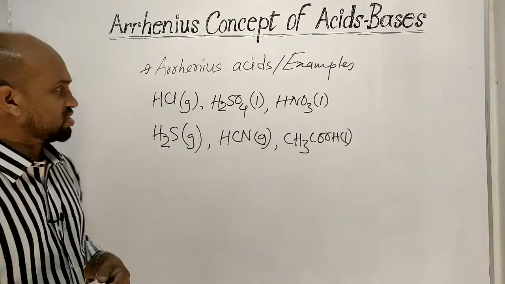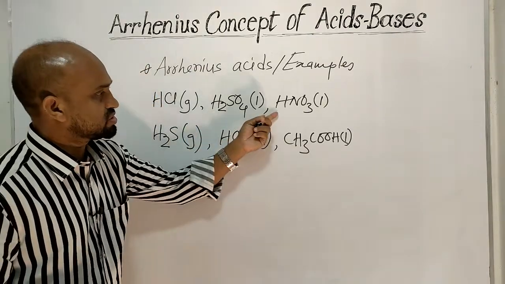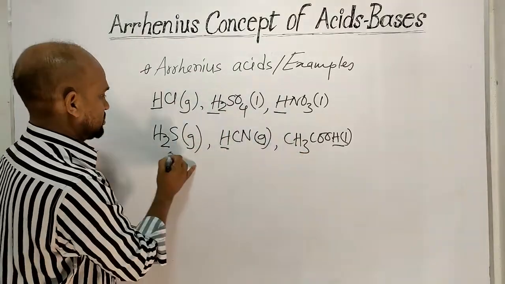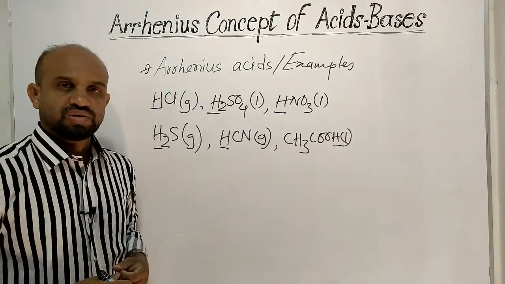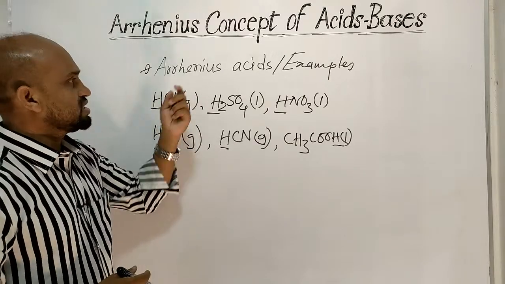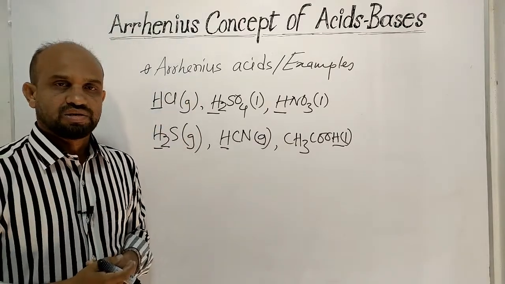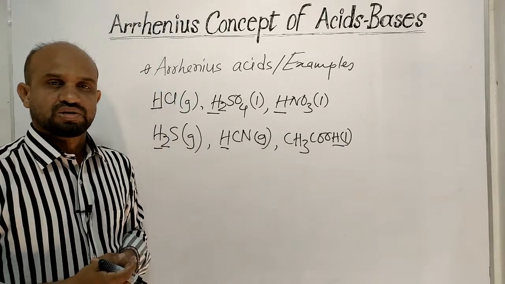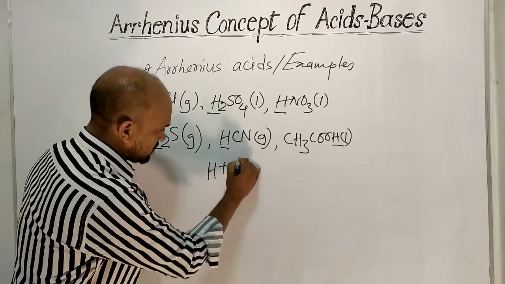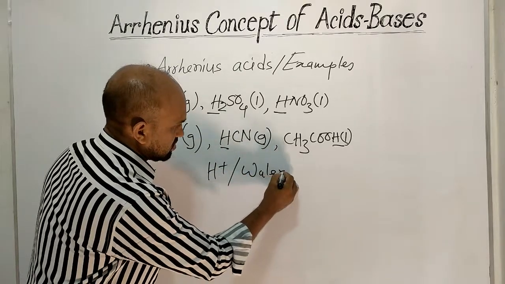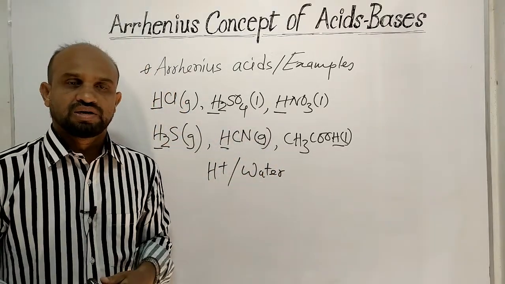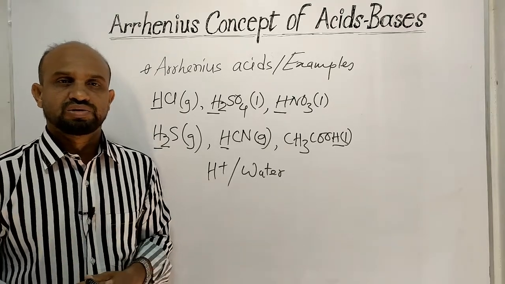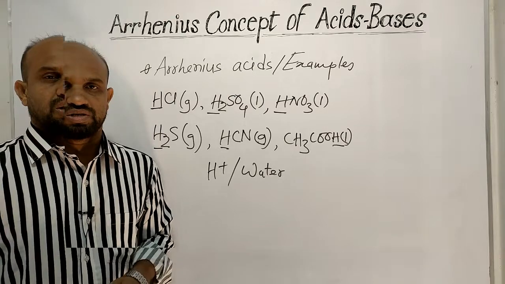Here one thing is observed, that all the compounds have hydrogen. So the definition of Arrhenius acid is: the hydrogen containing compounds that give protons in water are called Arrhenius acids. Now let's see how these compounds produce protons in water.